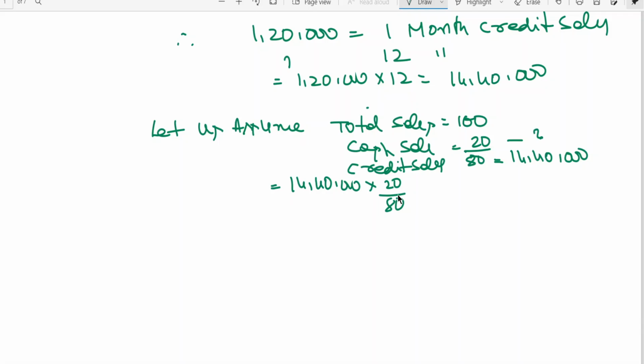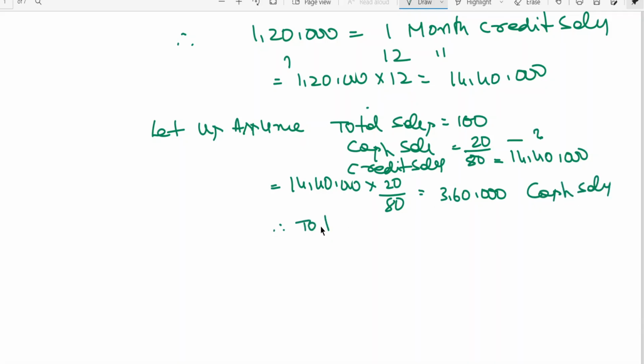Take the calculator, you can see that 14,40,000 into 20 divided by 80 is coming to 3,60,000. So 3,60,000 is equal to cash sales.